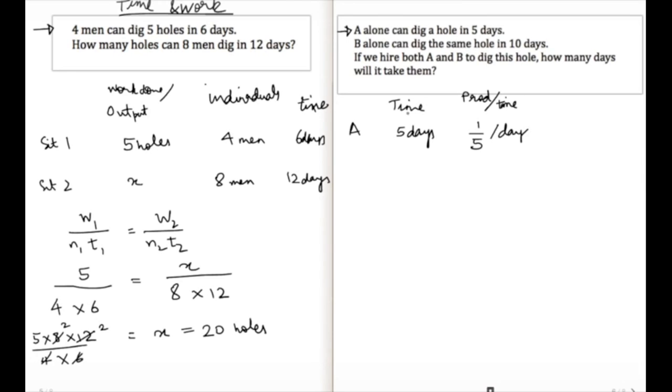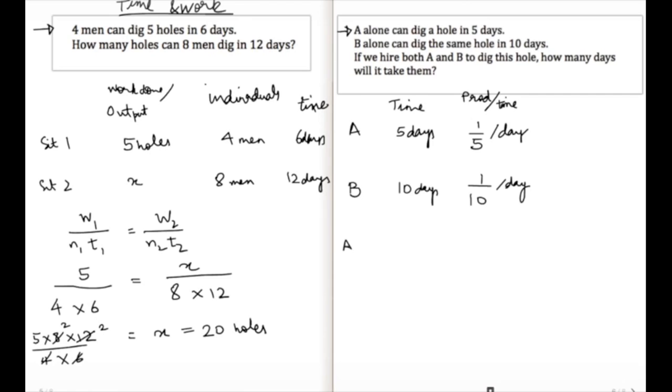The relationship between the time and the productivity is that they are reciprocals of each other. So if it takes me 5 days to get the job done, in one day I'll be able to do 1/5 of the job. Likewise for B, if it takes B 10 days to get the job done, B will be doing 1/10 of the work in one day, right?